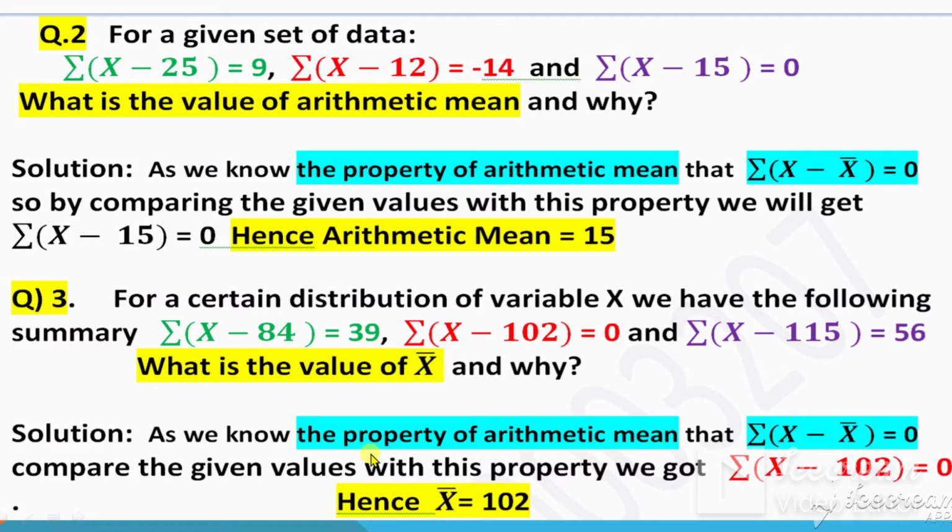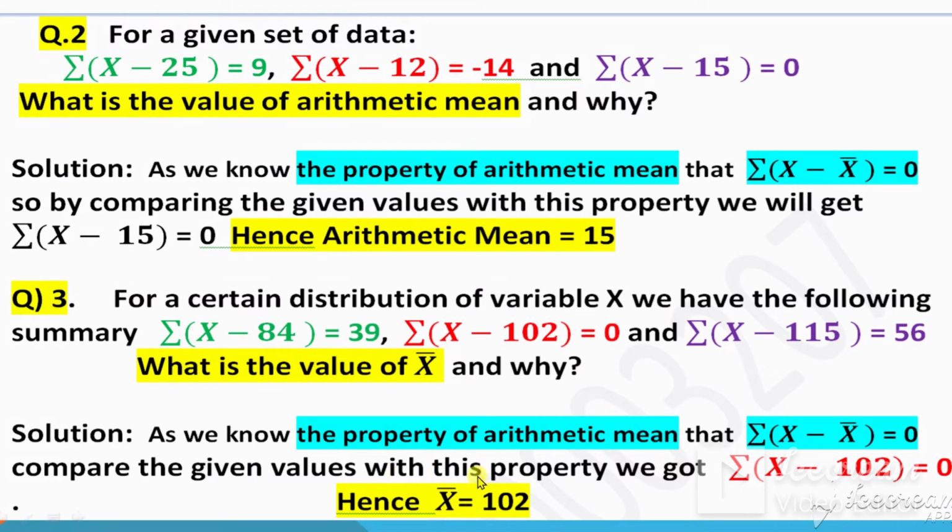As we know, the property of arithmetic mean is that summation x minus x bar is equal to 0. Now compare these options with this property. This one is equal to 0 according to our property. So compare the given values with this property. This is equal to 39, this is equal to 56, and this one is equal to 0 according to our property.